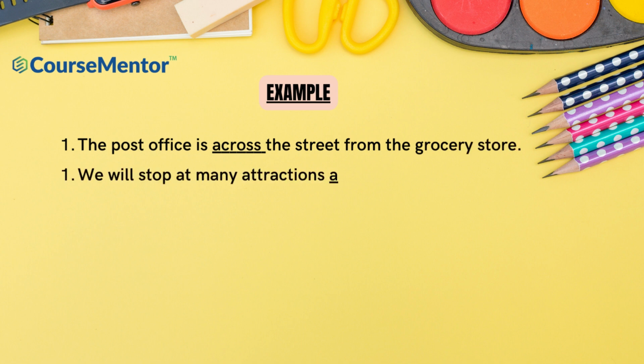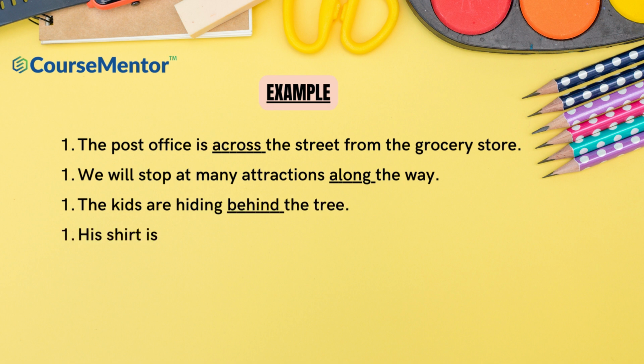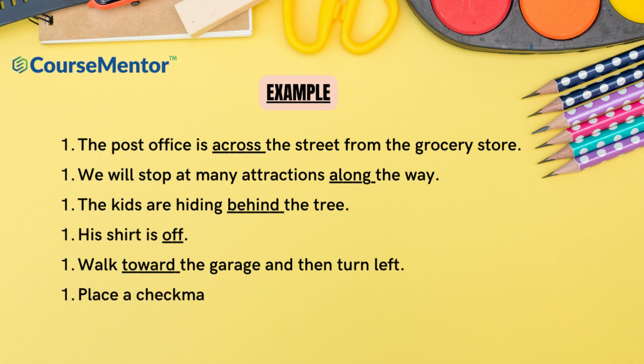For example, the post office is across the street from the grocery store. We will stop at many attractions along the way. The kids are hiding behind the tree. His shirt is off. Walk toward the garage and then turn left. Place a check mark within the box.